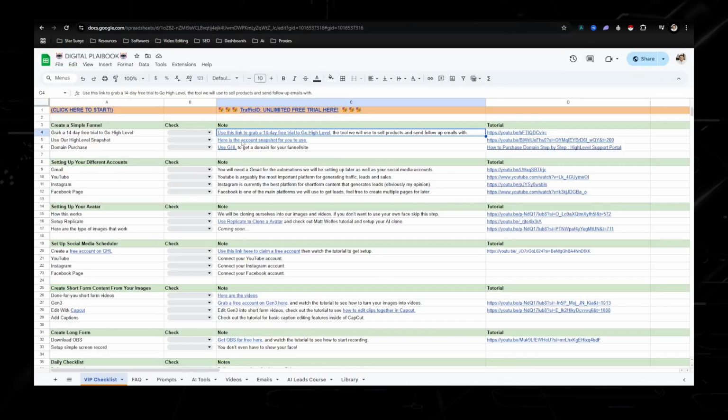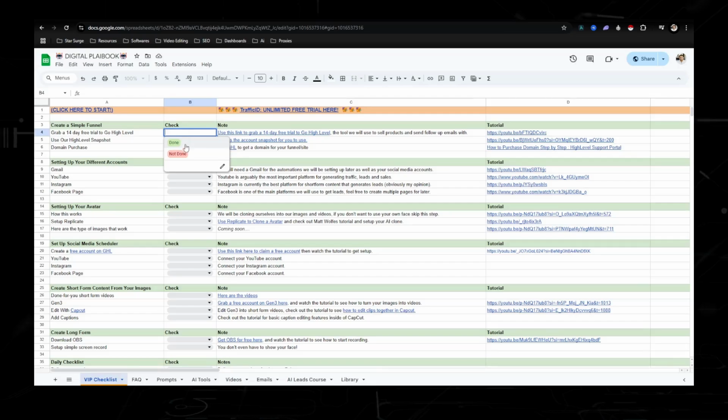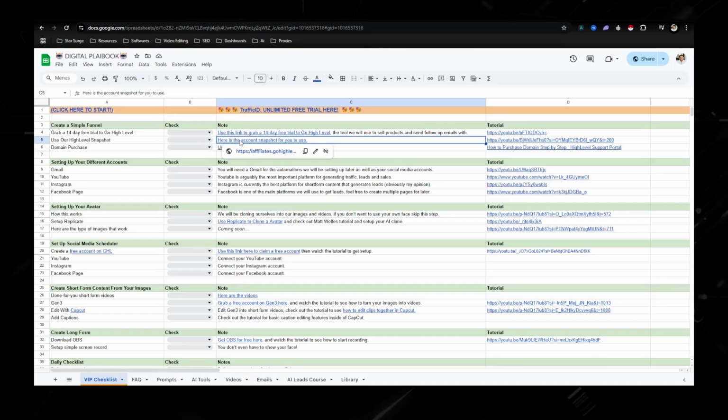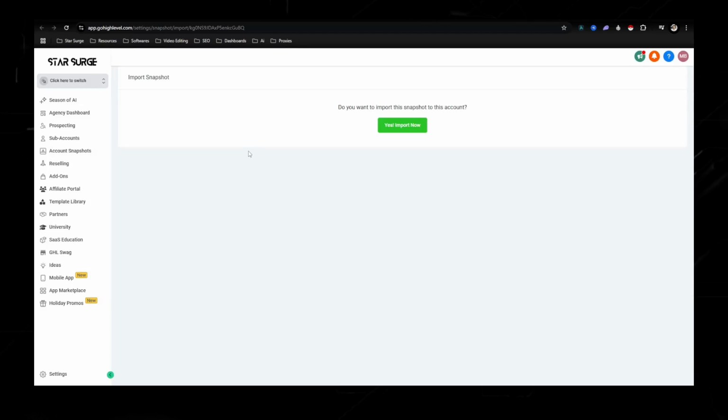So going back to the digital playbook, we want to go to the next one, and I call this the checklist because you're able to hit done, not done, check things off, which makes it super easy to go through. So the second thing is we want to go download the snapshot. Now what a snapshot is, it is literally importing everything that I use in my business into your account.